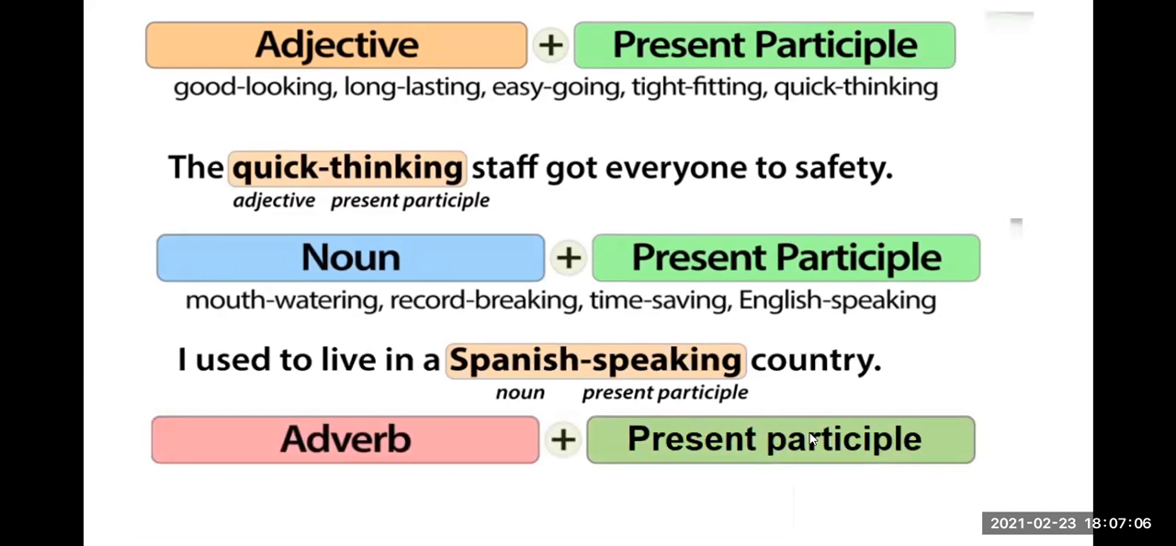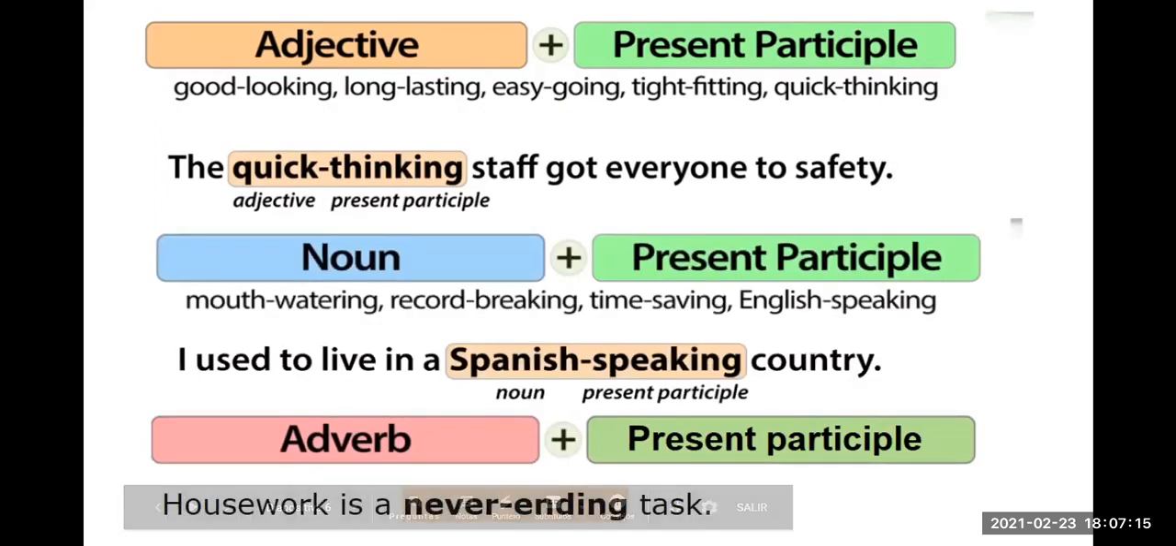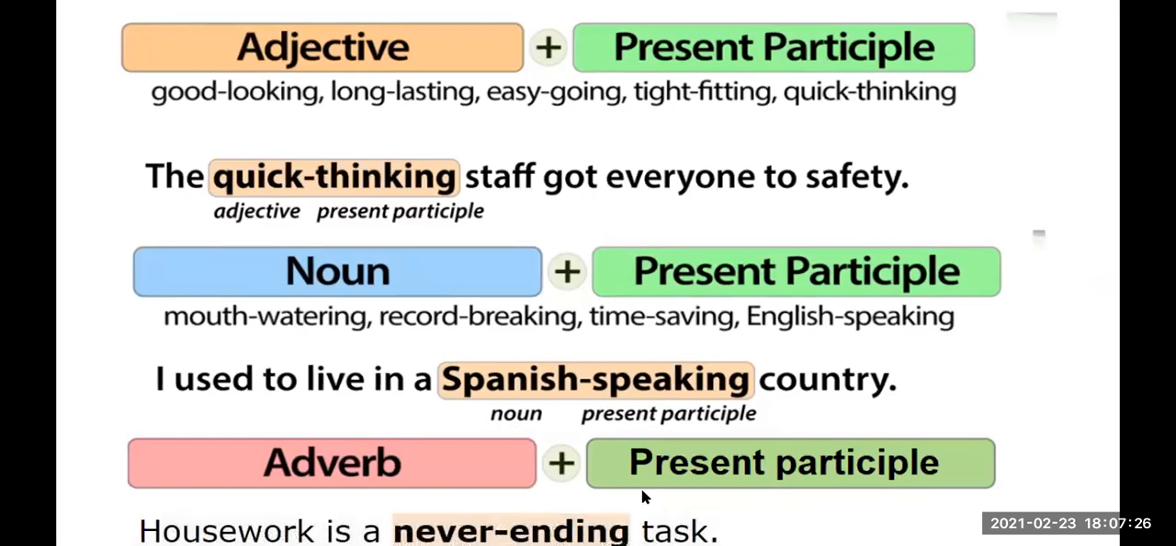And then we have the other one, adverb plus the present participle. Sorry, I couldn't read. Housework is a never-ending task. As you can see, never is an adverb and ending is a present participle. Never-ending task. So we have all these kinds of compound adjectives.